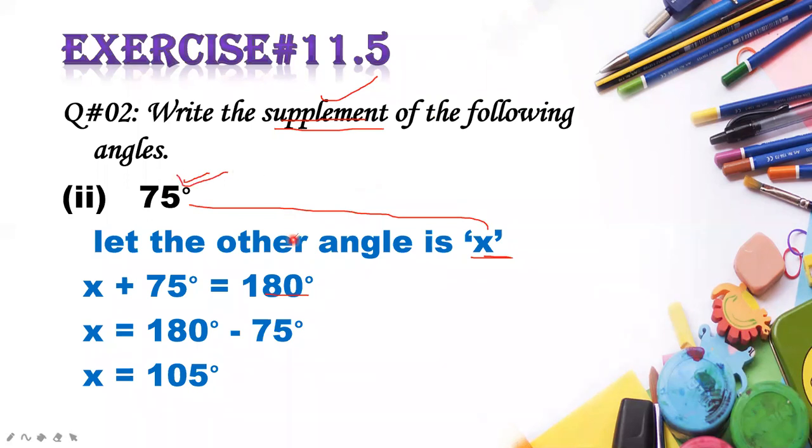So when you are going to find the supplement, you will subtract from 180, and when you are going to find the complement, you will subtract from 90 degrees. Now let's take some more examples.